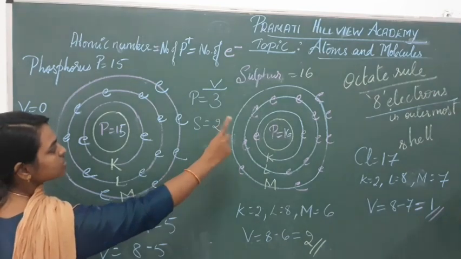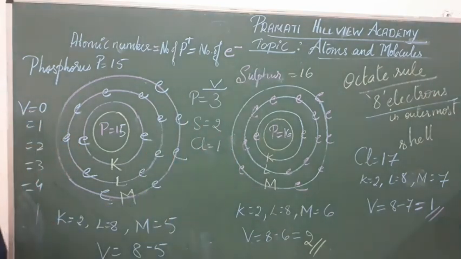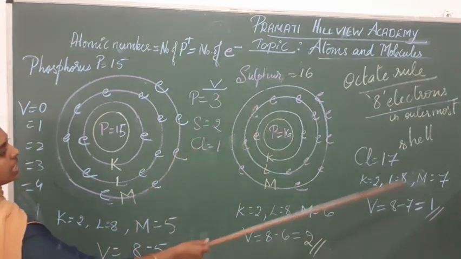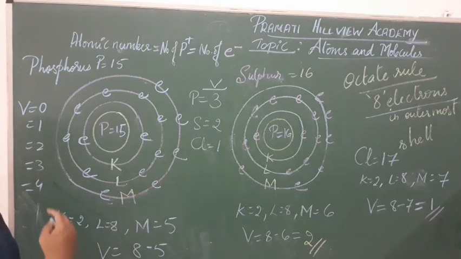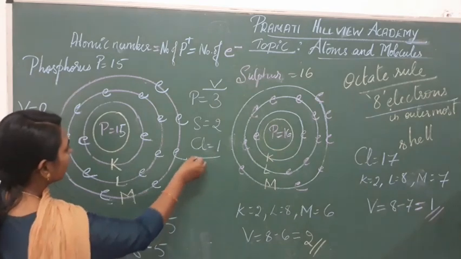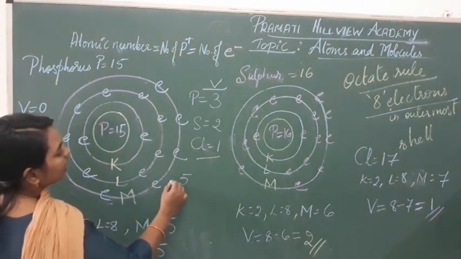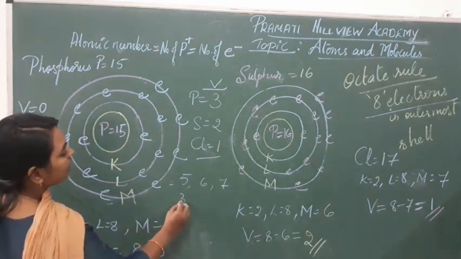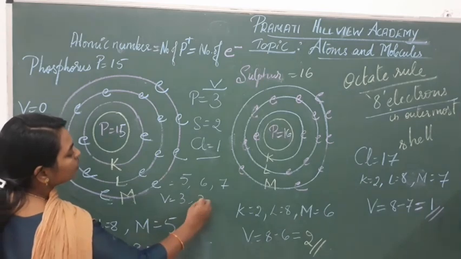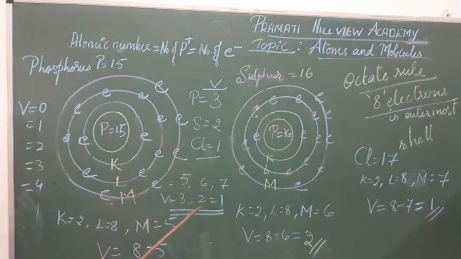And chlorine valency is 1 because its outermost shell contains 7 electrons and it needs 1 electron to complete the octet of 8 electrons. So if the outermost shell contains 5, 6 and 7 electrons, its valency will be 3, 2, 1, and these are said to be